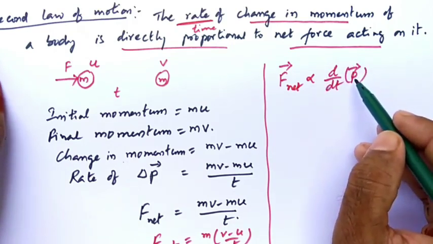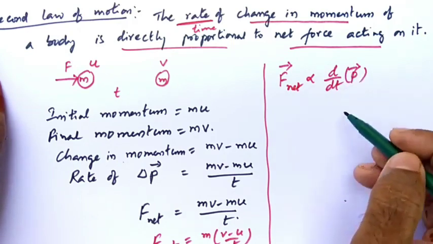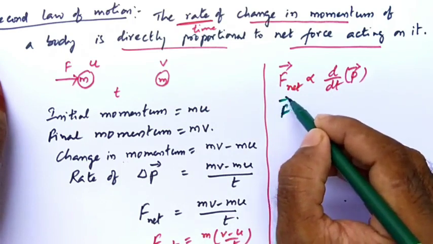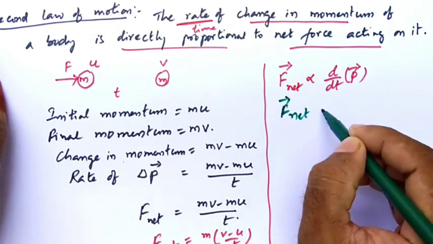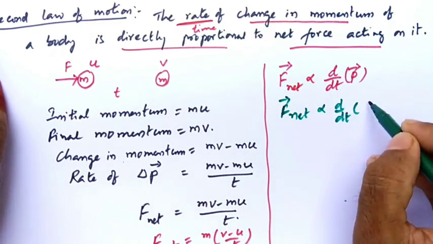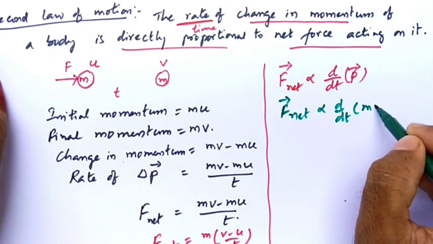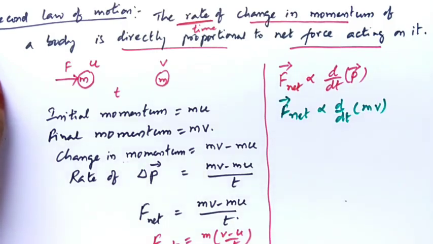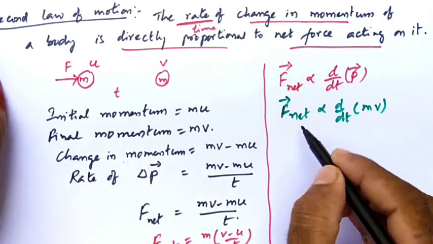If you know differentiation, then follow this; otherwise you can follow the other, no problem. So from this again we can write F net is proportional to d by dt of p, that is mu, mass into velocity. Here two cases are possible.